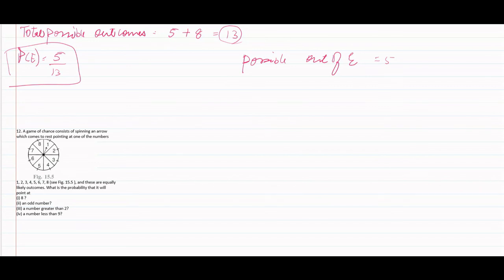So first, let's start with total possible outcomes. Total possible outcomes are 8, as numbers 1 to 8 are given. First, we start with the probability that the number pointed out is 8.